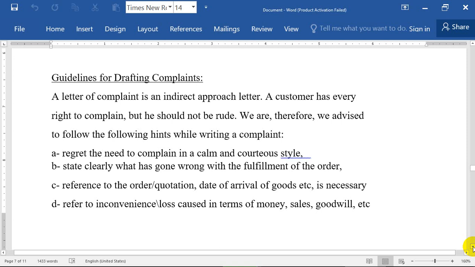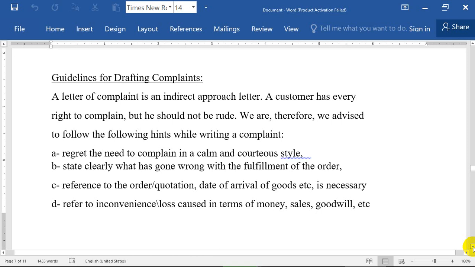Sometimes you find something lost in the accessories of a machine, or sometimes samples. You miss some samples. They promised to give you extra buckets or an extra accessory, but they didn't bring it with the goods. So you have to ask them and complain why you didn't bring all the things that I asked for in the order. So you have to write about the loss. الفقدان، إذا في فقدان أشياء